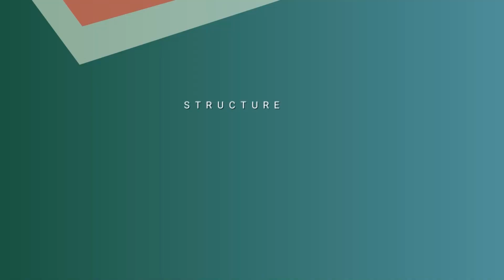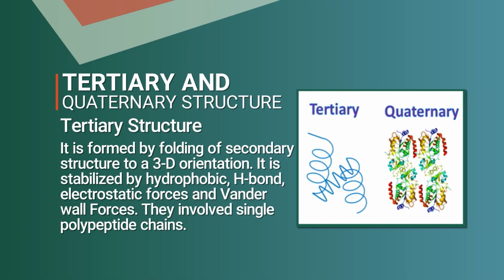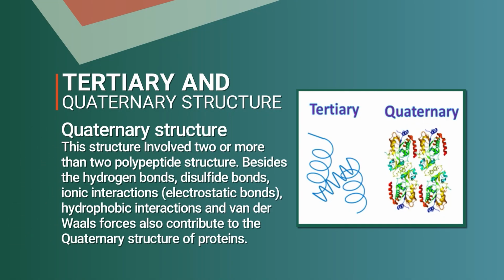Then we will move to tertiary and quaternary structure. The tertiary structure is formed by folding of secondary structure into a 3D orientation. It is stabilized by hydrophobic interactions, H bonds, electrostatic forces and van der Waals forces, and involves a single polypeptide chain. When we come to quaternary structure, this structure involves two or more polypeptide chains.